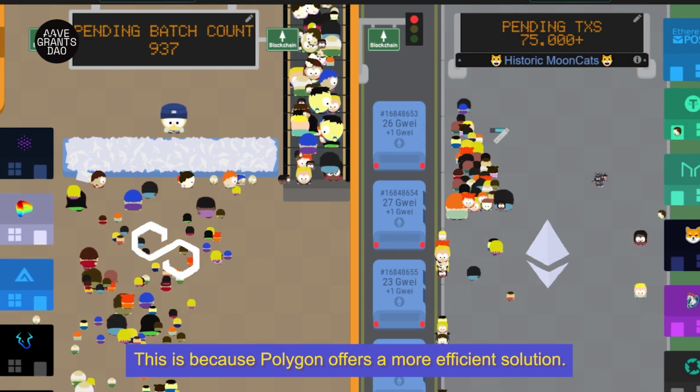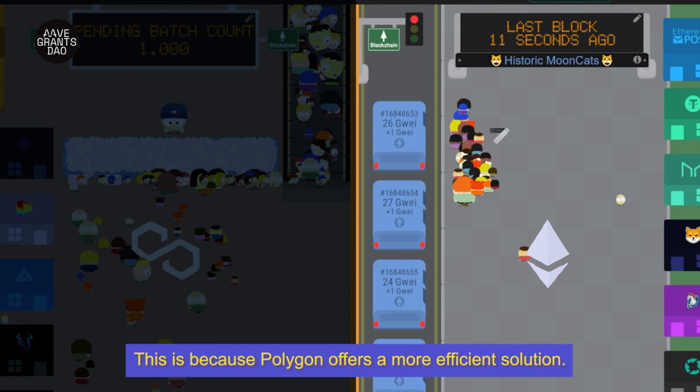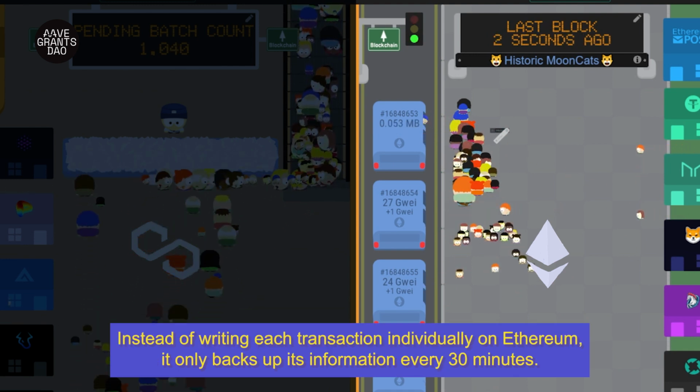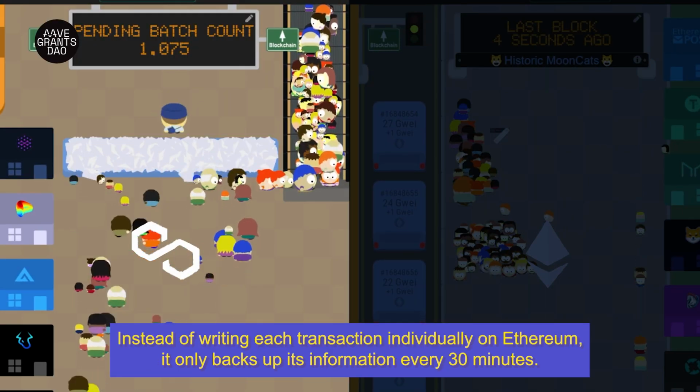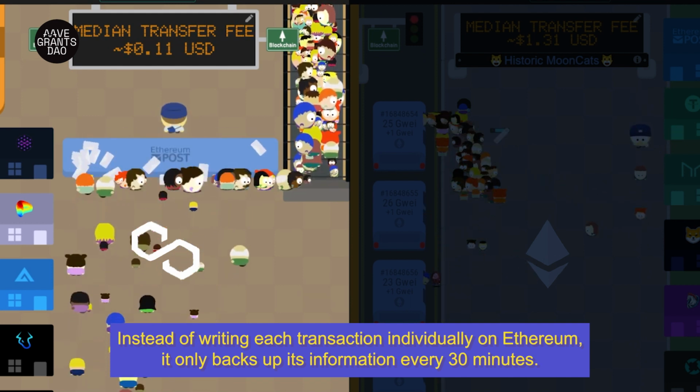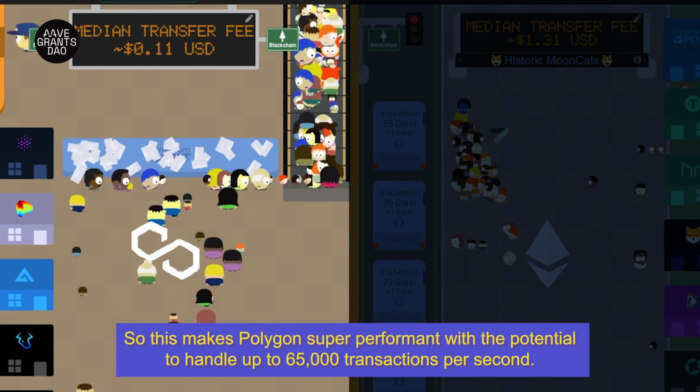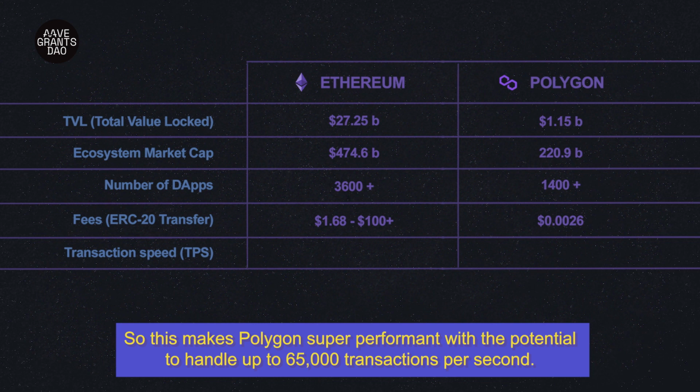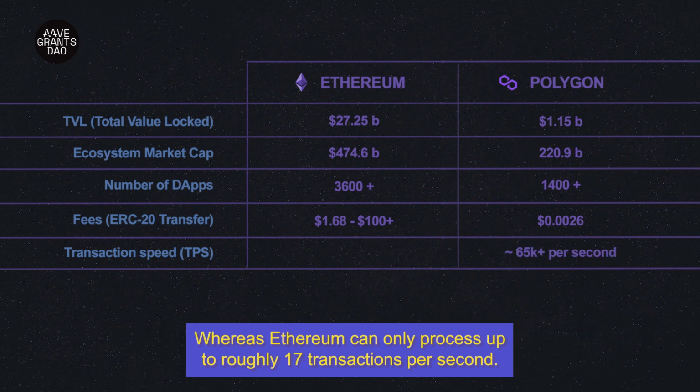This is because Polygon offers a more efficient solution. Instead of writing each transaction individually on Ethereum, it only backs up its information every 30 minutes. So this makes Polygon super performant, with the potential to handle up to 65,000 transactions per second. Whereas Ethereum can only process up to roughly 17 transactions per second.